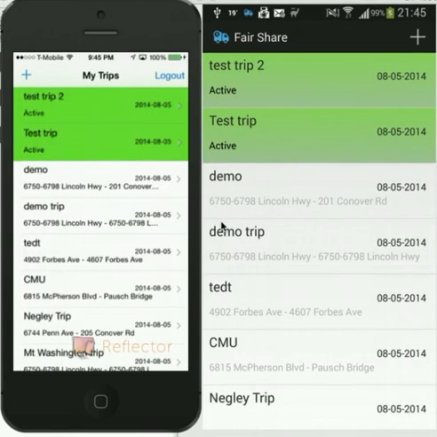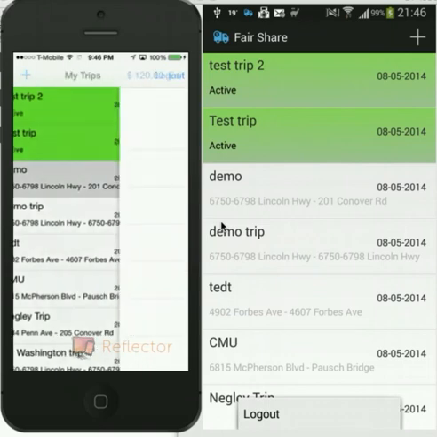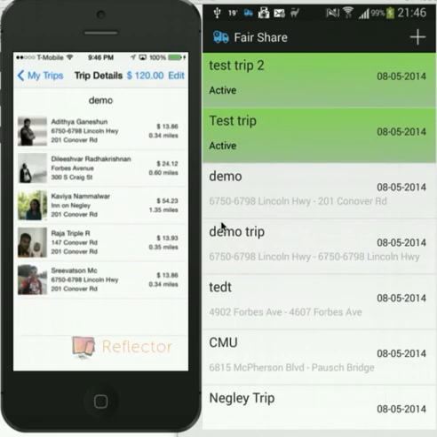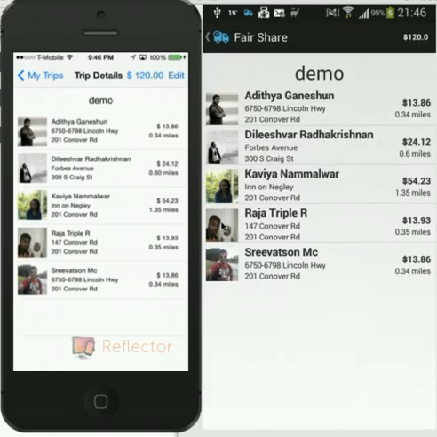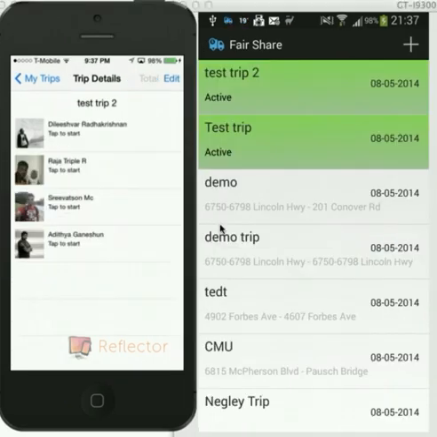Some of the UI differences between iOS and Android are, for instance, in Android we have logout as a menu option, whereas in iOS we have a bar button for the logout. When we move into the trip screen, we have the edit as well as the logout as a menu here, whereas edit is placed as a bar button again in the iOS screen. So these are the two demonstrations of both the Android and iOS app.